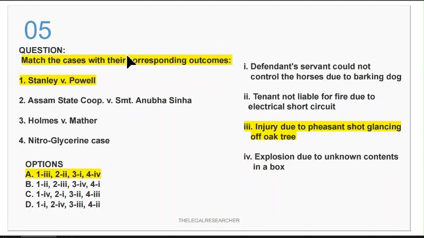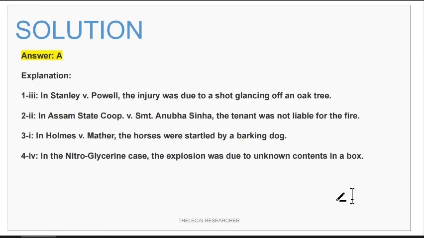So this question is for revision purposes. You just have to remember all the facts. We will dwell upon the different aspects as well in the upcoming questions. So just get ready.